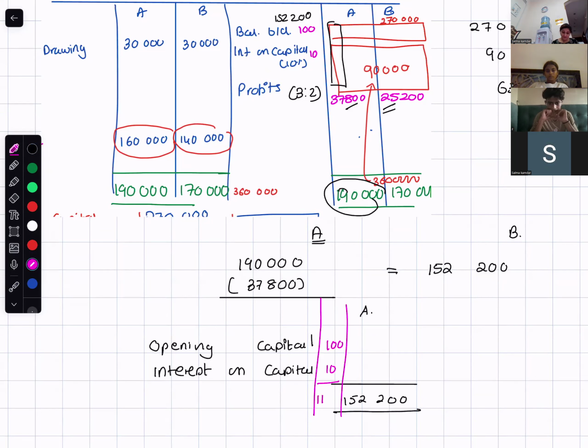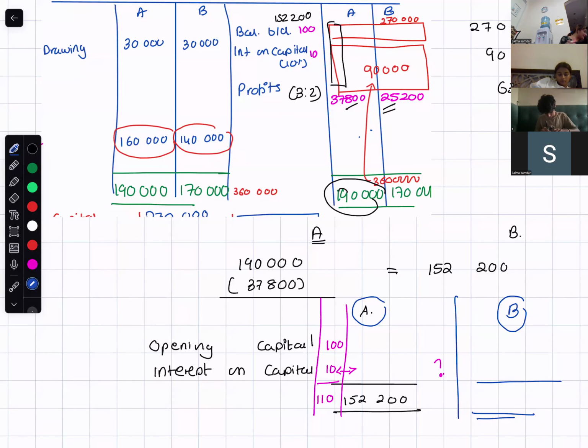So 110 represents 152,200. How much would be 10? Cross multiply. Getting the interest on capital as 13,836. Are you with me?